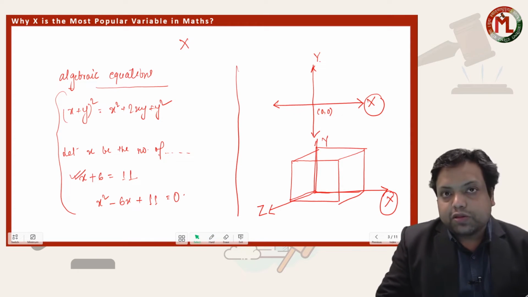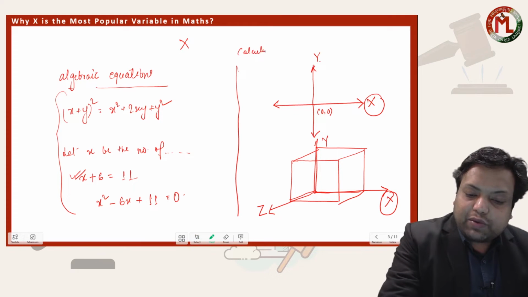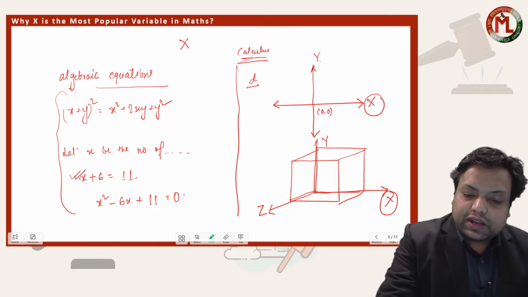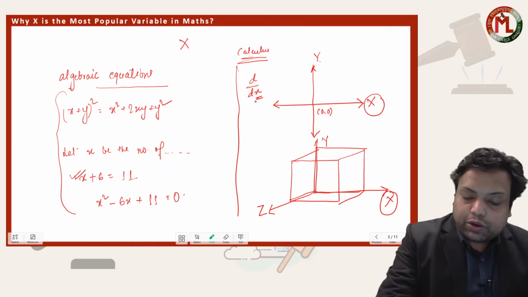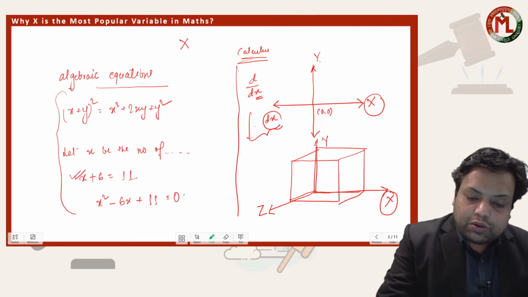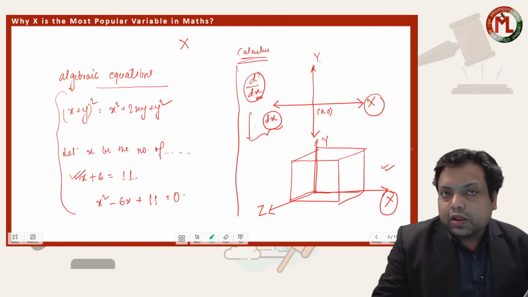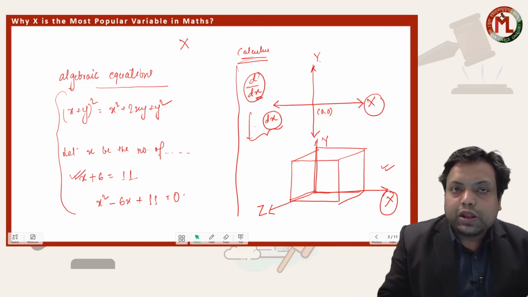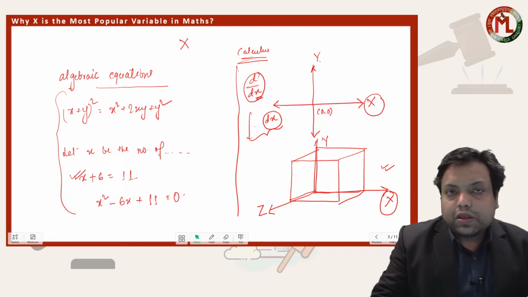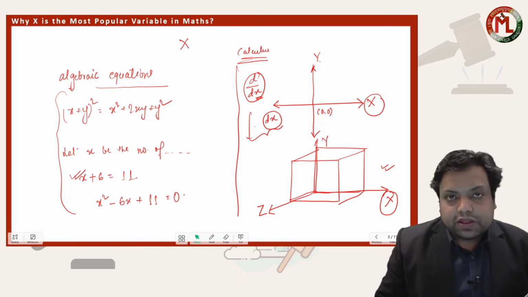Even in higher mathematics, we have always seen that we differentiate with respect to x, isn't it? Do you remember in your class 11, 12? We have always differentiated with respect to x, we have always integrated with respect to x. So in algebra, in geometry, in higher mathematics, calculus, and you can count many more, especially from logarithms and higher algebra, we have seen that x is everywhere, isn't it? So what makes x so popular?